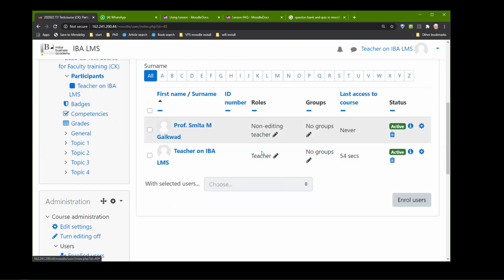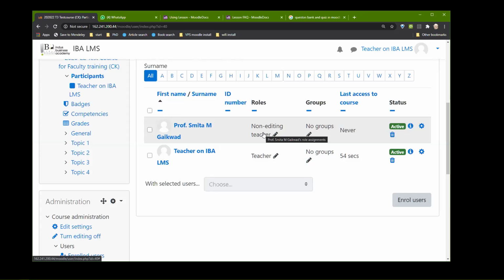A teacher can create a student and a non-editing teacher. A non-editing teacher is like a tutor. They can do very limited things in the course. They are sort of an assistant teacher, not the main teacher. So you can allow them to grade some activities and not other activities. You can give them some privileges, but they don't have complete privileges. Is it more like academic associates supporting the professor? Yes, sir. RAs and all those people are generally put as non-editing teachers.